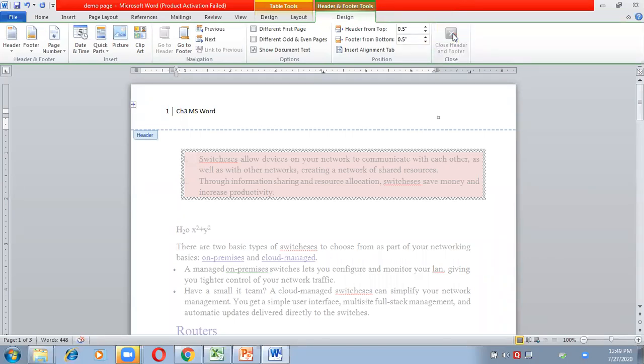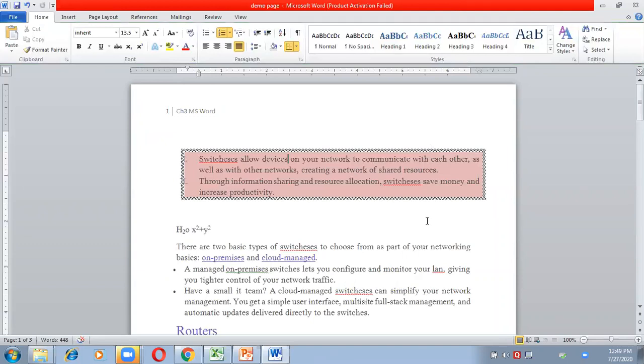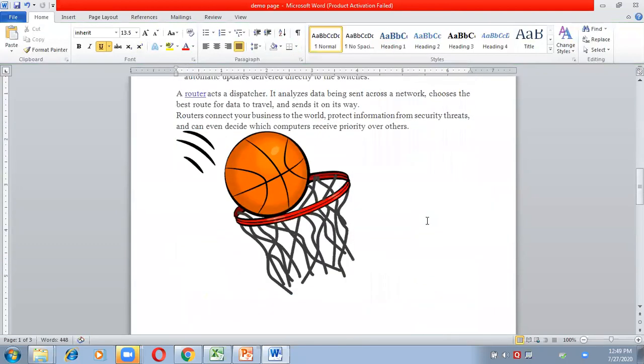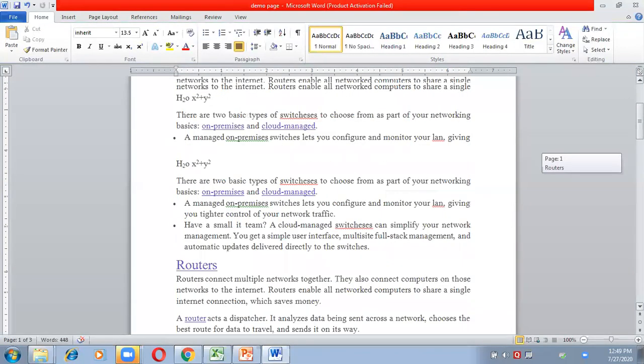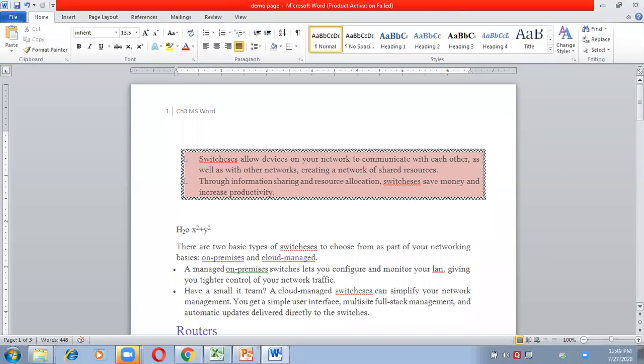Now click on Close Header and check on the next page also. The same heading which you have inserted is also coming on the next page. So this is basically the use of a header. A header is text which will automatically get repeated on every page of your document, irrespective of how many pages you have. It will repeat with the same content on every page.